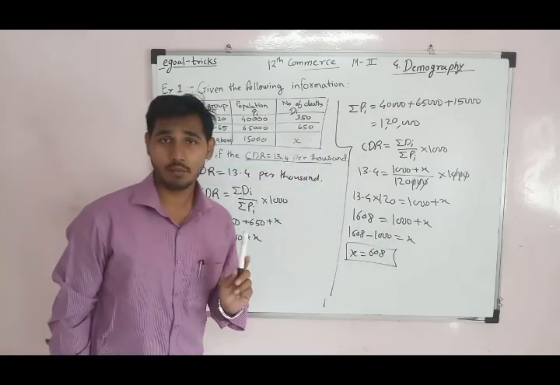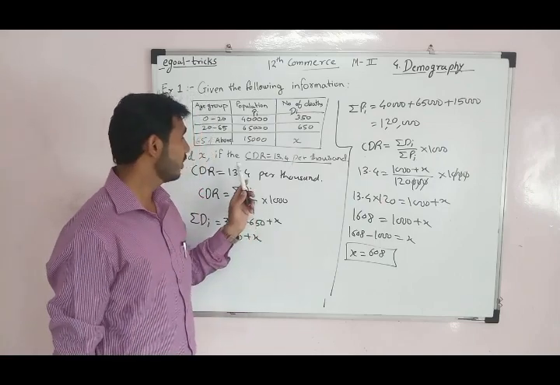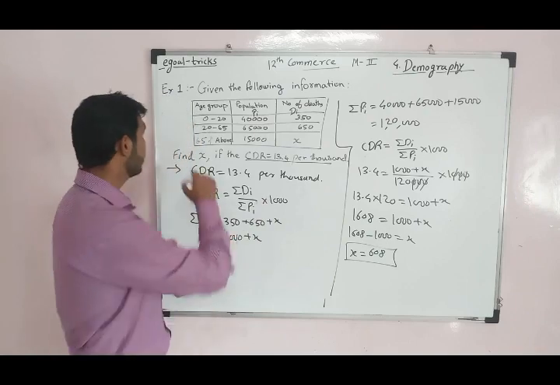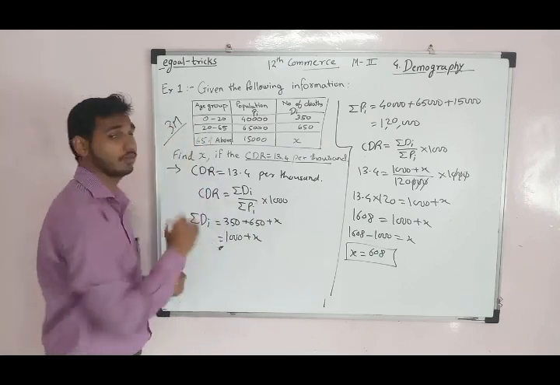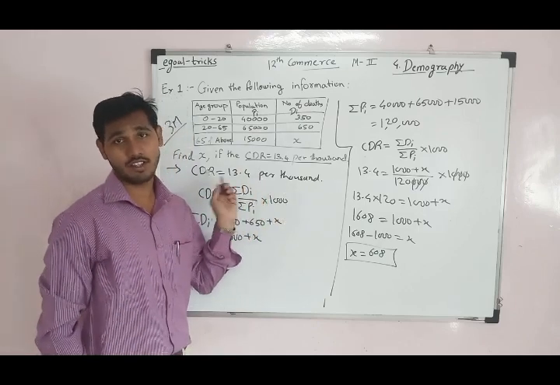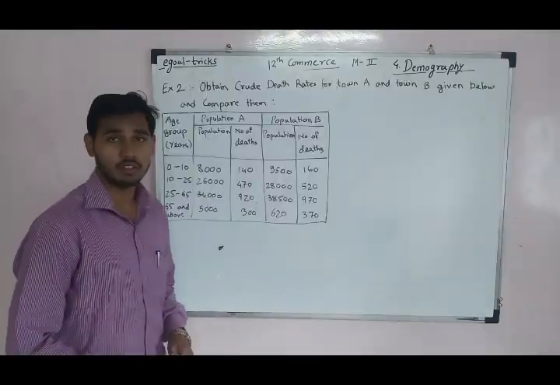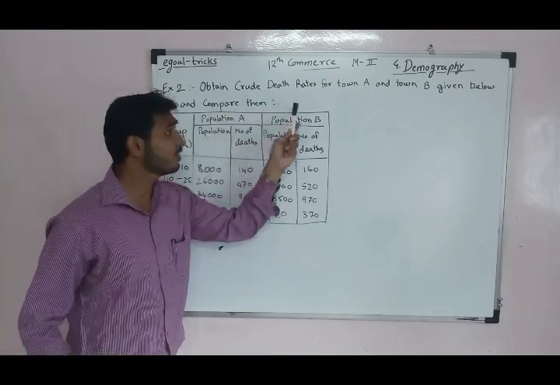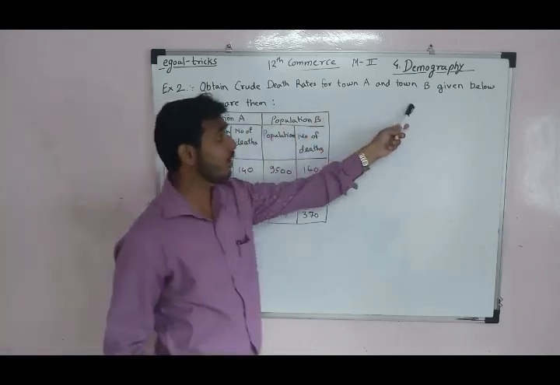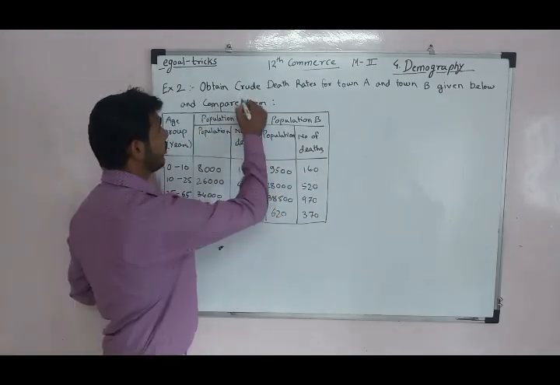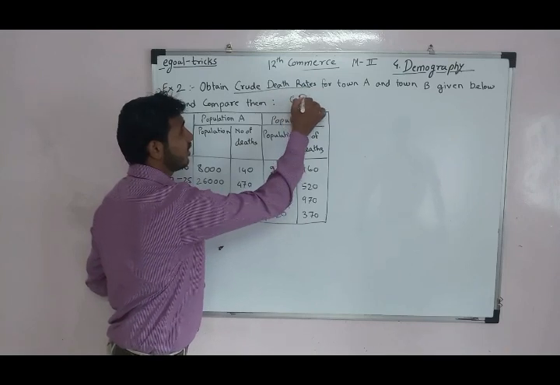This is the first example. By using CDR, we find X. This example comes for 3 marks. Similarly, we can see another example of CDR. The second example of CDR is: obtain the death rates for town A and town B given below and compare them. Here, finding death rates means CDR.